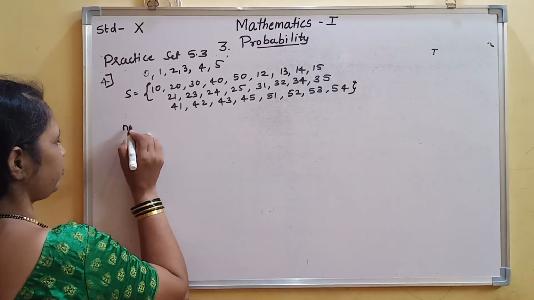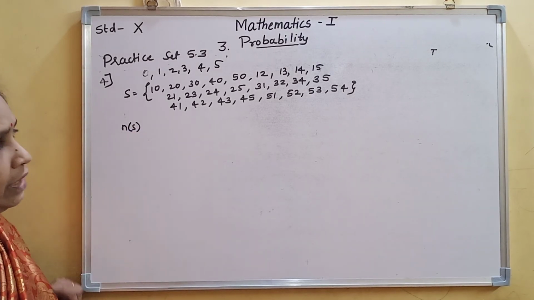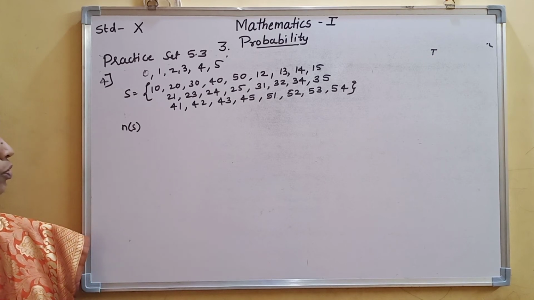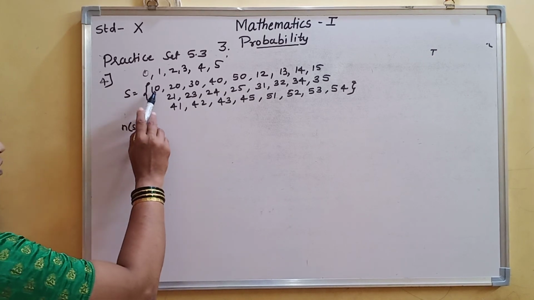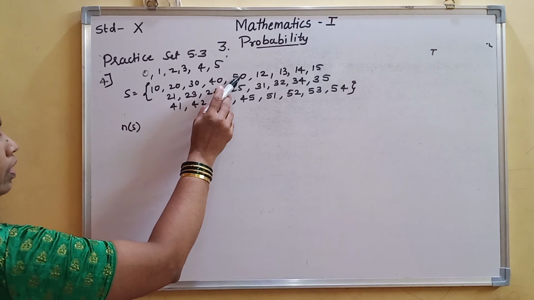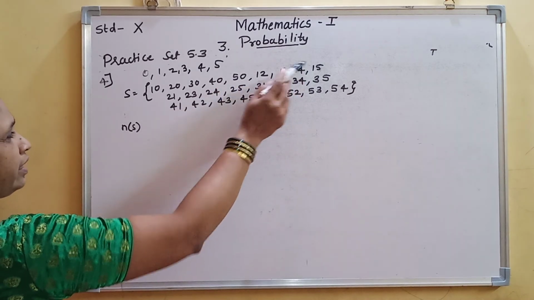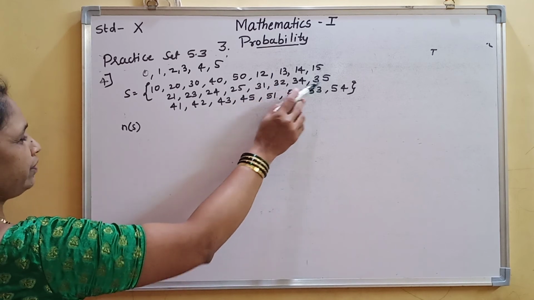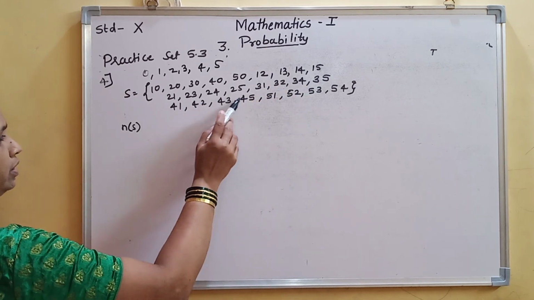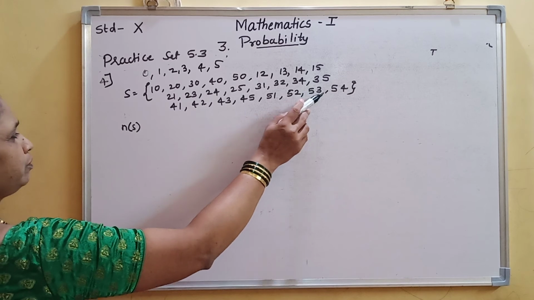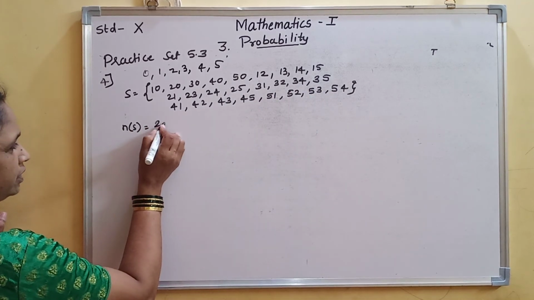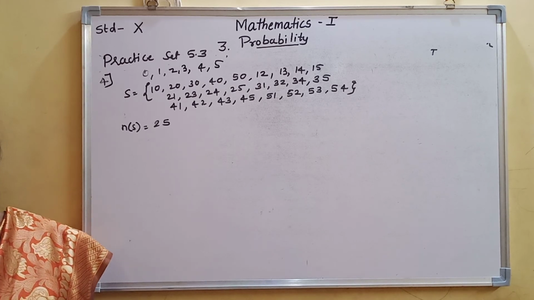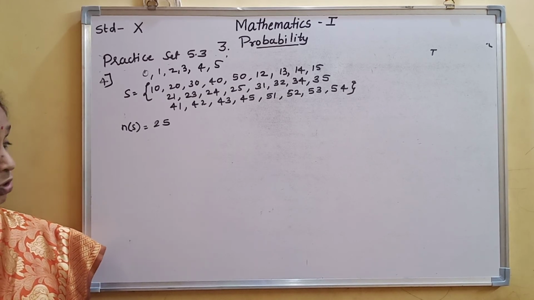So n of S, how many numbers have formed? Without repetition we have to form. Sometimes they ask for with repetition also. So how many numbers have formed? 1, 2, 3, up to 25. So n of S is equal to 25. Now the rest of the questions you have to solve.